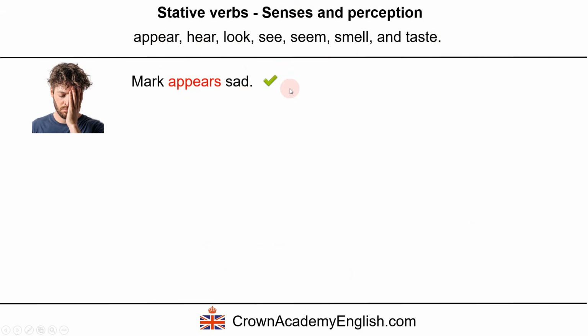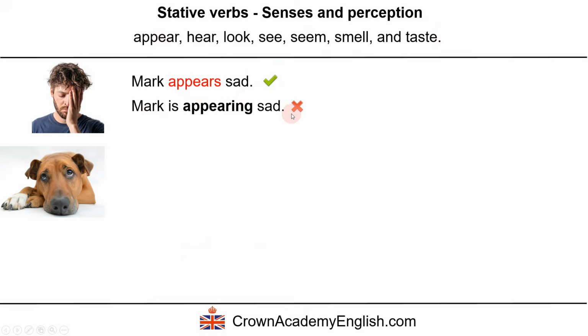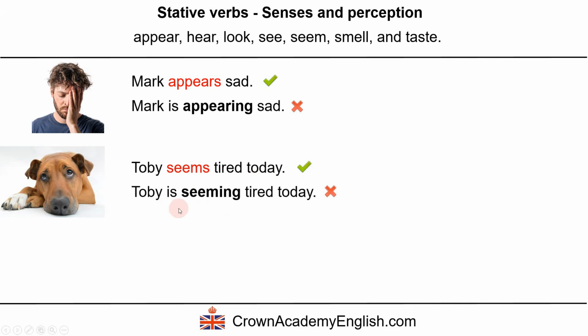Mark appears sad. And this is wrong. Toby seems tired today. Toby is seeming tired today. So this is wrong and this is correct. Okay, so it's perception.